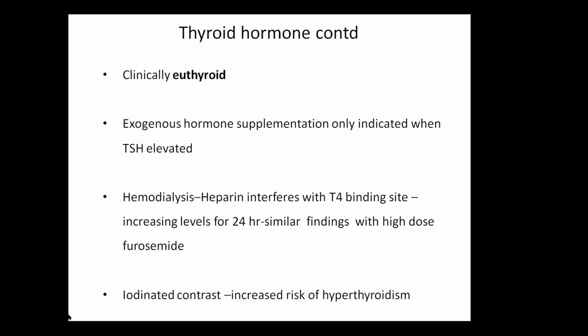A special mention: in patients on hemodialysis, the heparin interferes with the T4 binding site, so there will be increased levels of T4 for 24 hours. This is a similar finding with high dose furosemide. So this is essential when we have to take samples if we want to look for hypothyroidism. Other important factor, iodinated contrast: because there is decreased clearance, the iodine is per se increased. So if you give iodinated contrast, there is increased risk of hyperthyroidism.